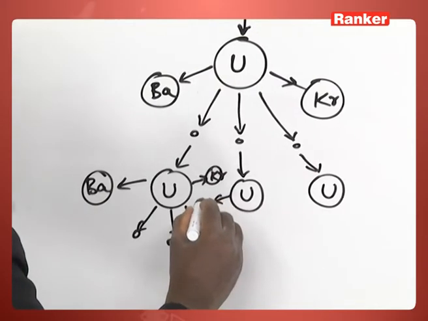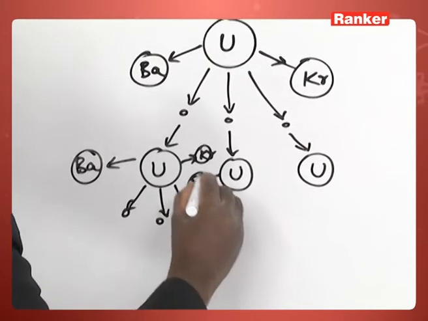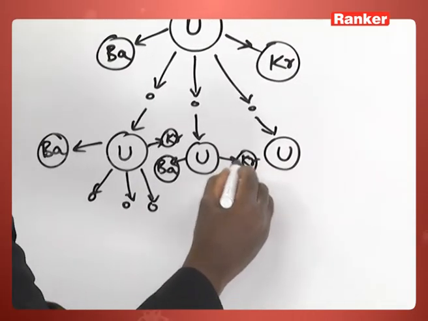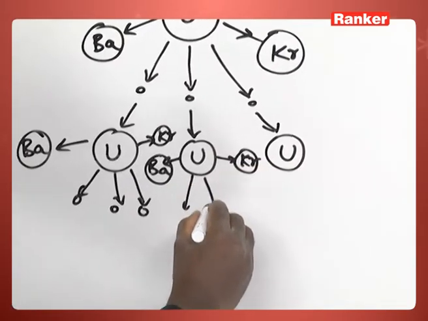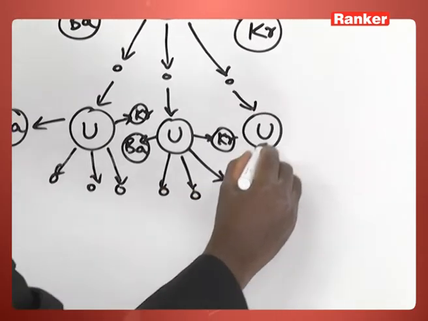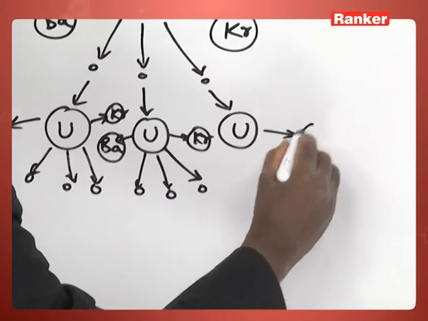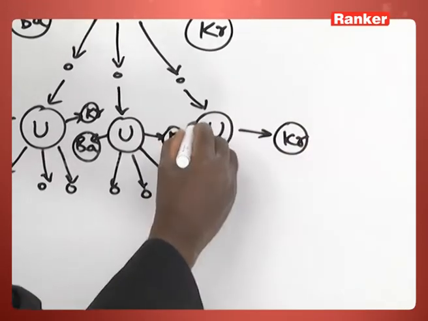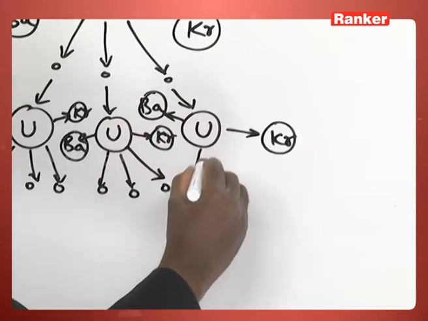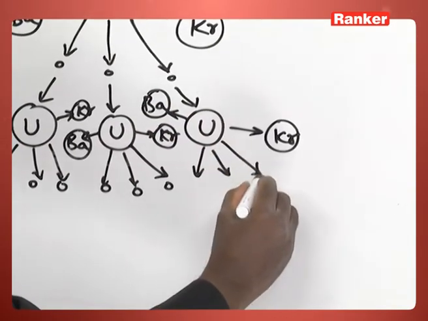Here also the same process is repeated, that is 2 nearly equal fragments, barium and krypton, and 3 more neutrons, 1, 2, 3. The same is repeated here. You have 2 fragments and 3 more neutrons.